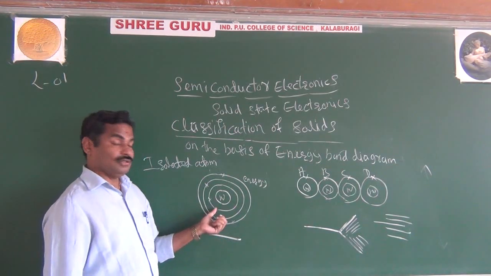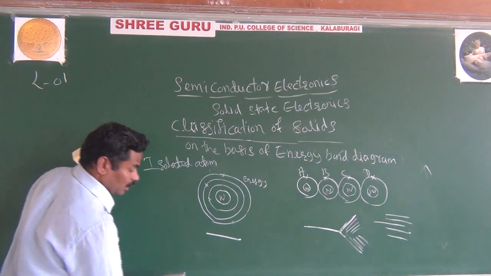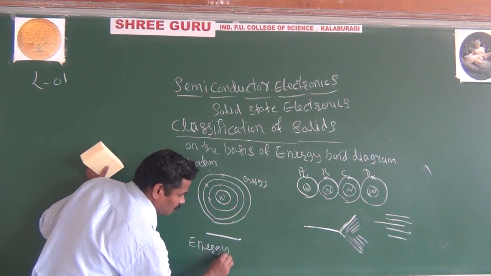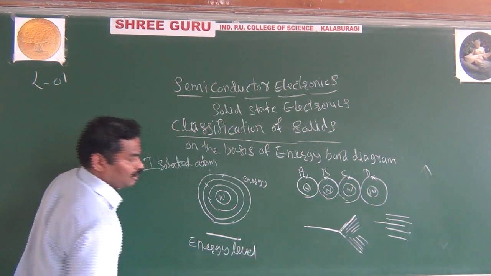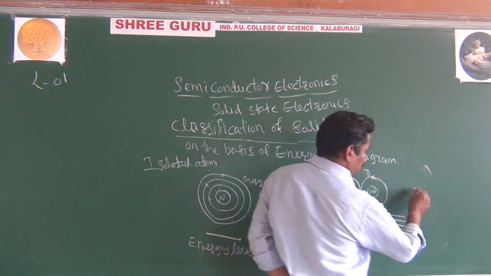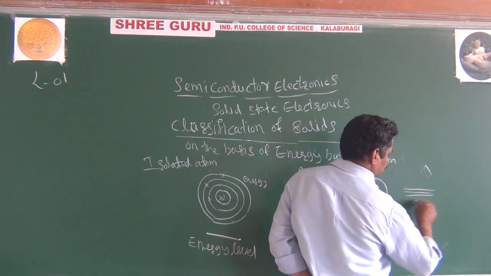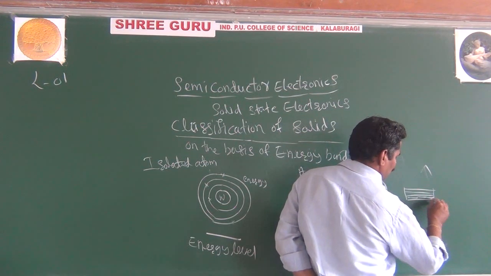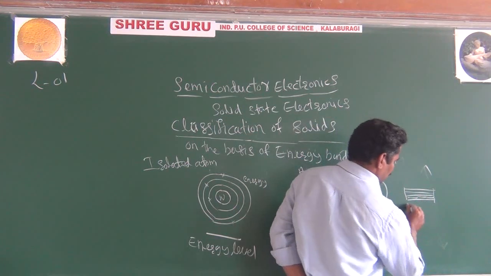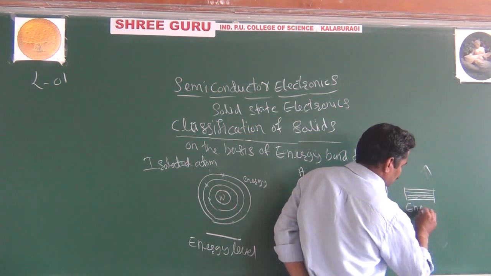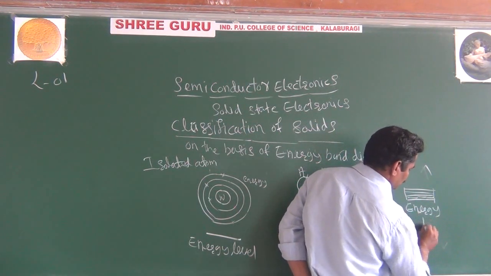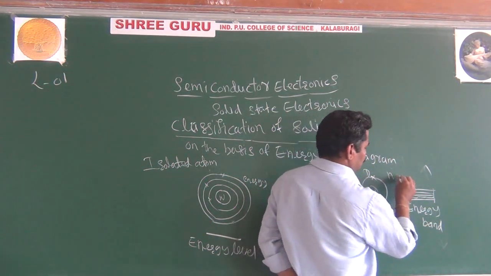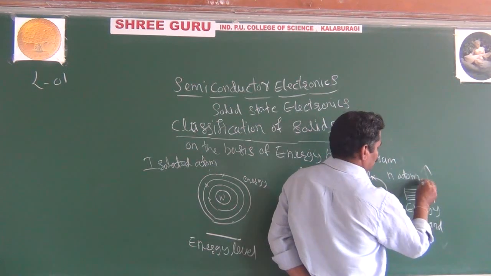Consider only a single atom. It is nothing but an energy level. But here, n atoms, n number of atoms.